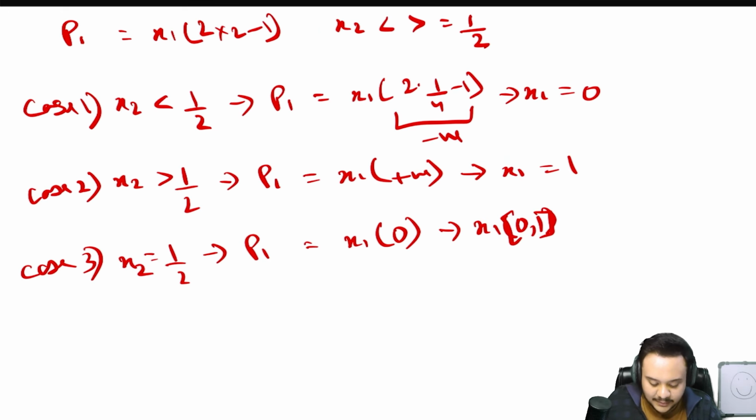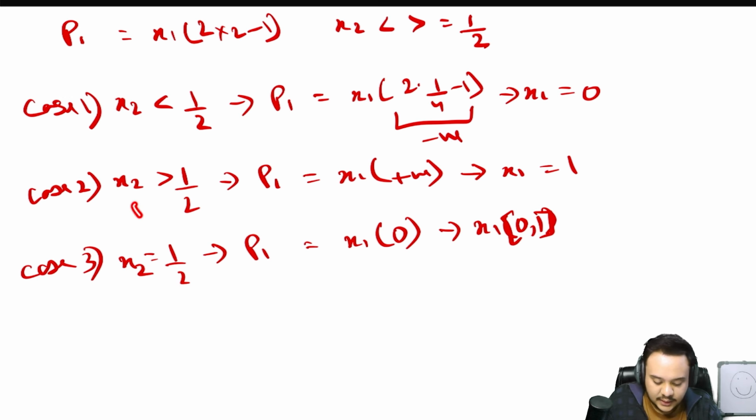In the actual exam, this is going to be enough. You have used the best response functions to find that when x1 is less than 1 by 2, then this is 0. So in that case, x2 is also going to be 0, right? Because anything below 1 by 2, if x1 is 0, then x2 is also not going to put any effort.